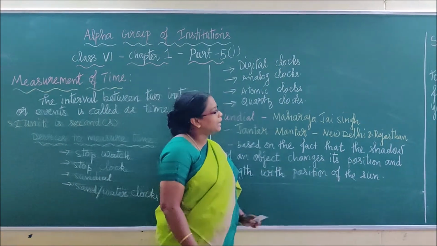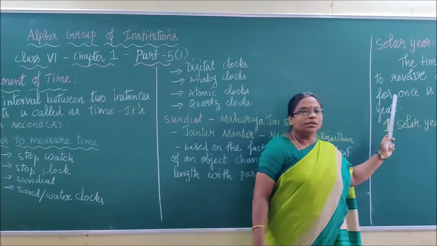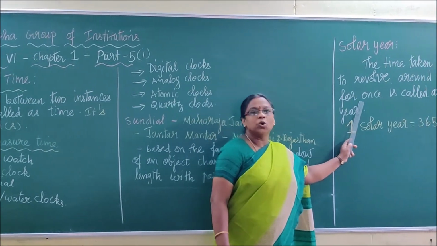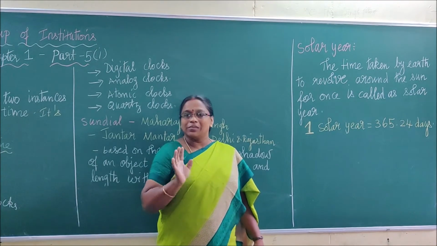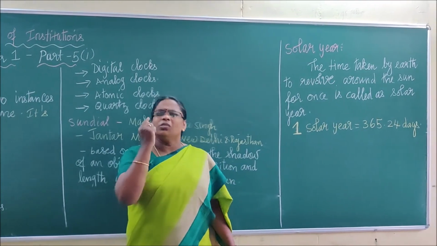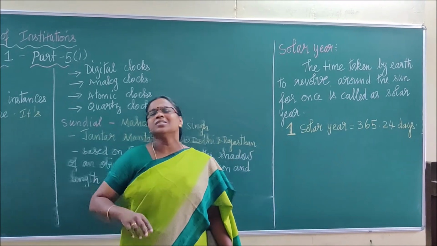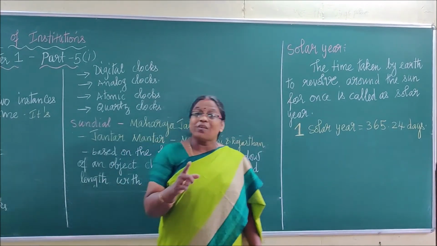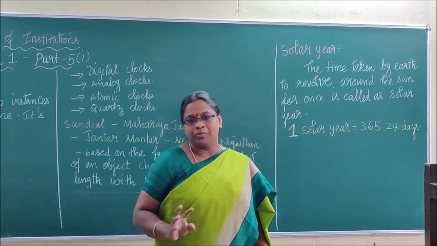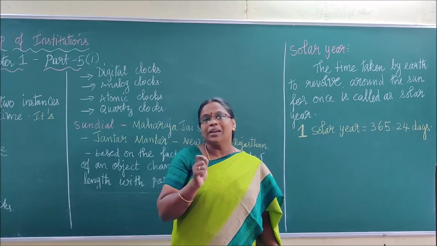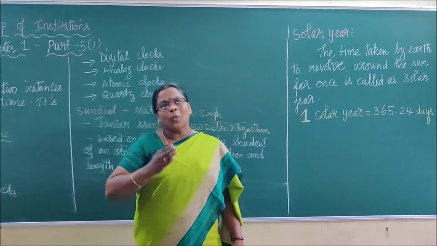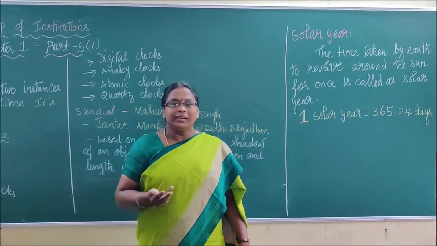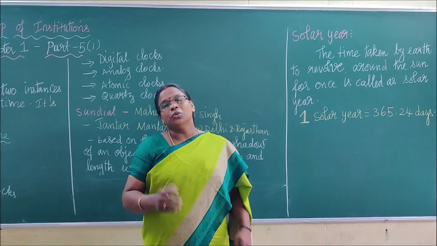Now along with that, we have come to another topic called a solar year. One year we know, children, is 365 days. To be very precise, we say one year is 365 and a quarter days. A quarter day means six hours extra, right? That quarter day we cannot add in the calendar. So what we do?